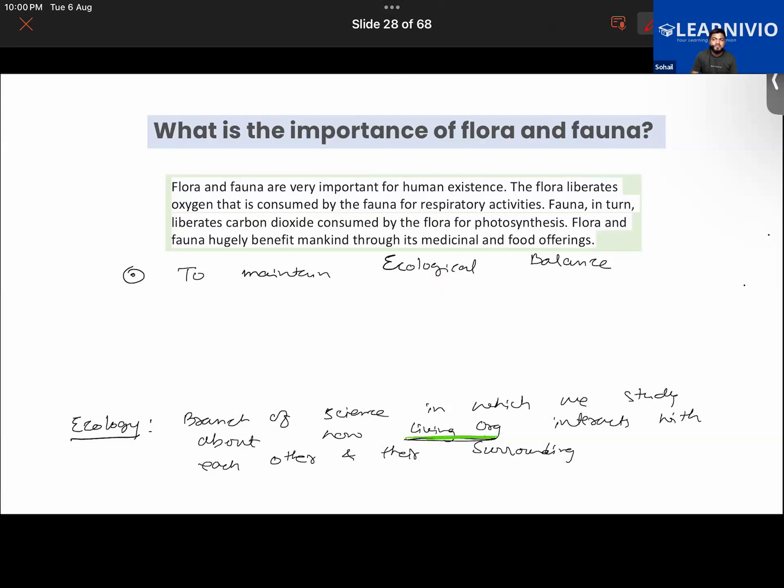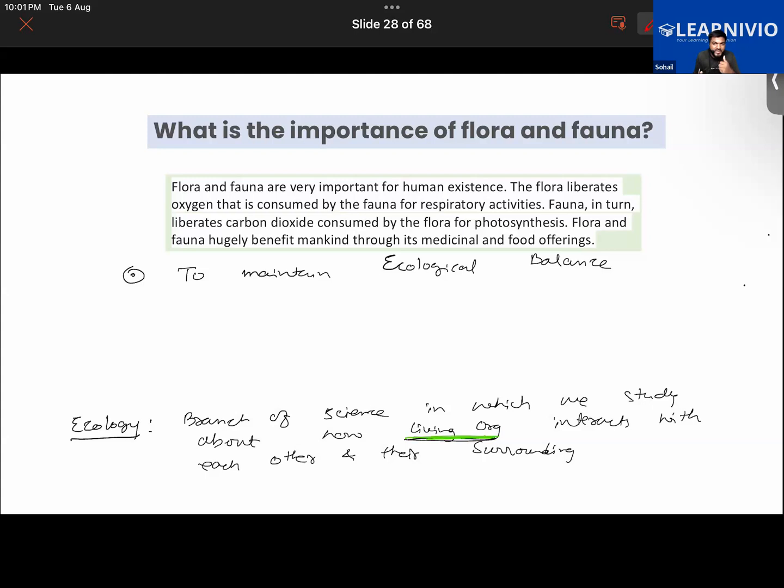So the balance between the flora and fauna, and between the flora, fauna, and their surroundings, will be maintained if their population exists in stability, meaning there has to be a stable condition in the ecosystem, where the different species, namely the plants and animals, can coexist in a harmonious relationship, benefiting each other and not harming each other.